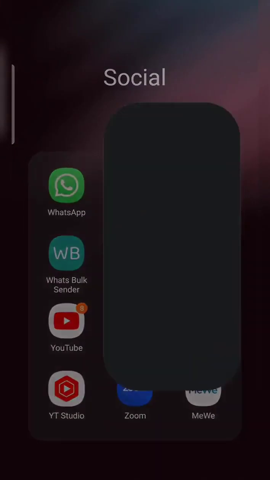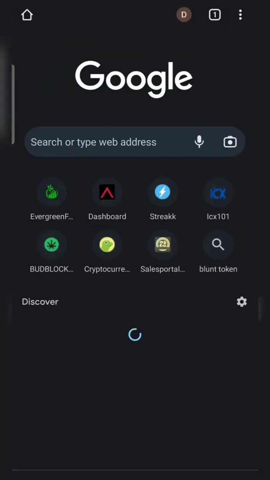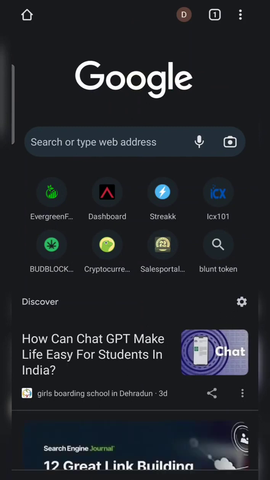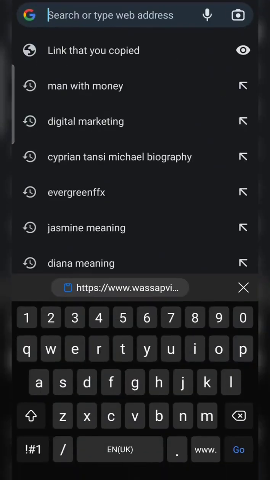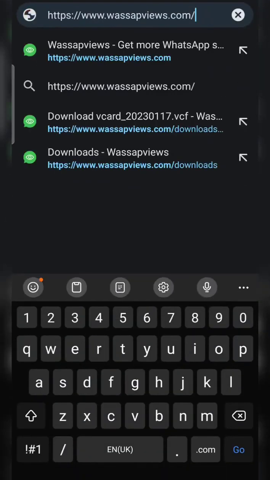Now, first of all, you need to go to a site. Now, what is the purpose of this site? This site basically is a meeting point for people who need contacts. Okay, so first of all, I'll paste the site address so you can see it on my screen. The link to this site also will be in the description. That is whatsappviews.com. You can see it, whatsappviews.com. So I'm going to log into this site right now.